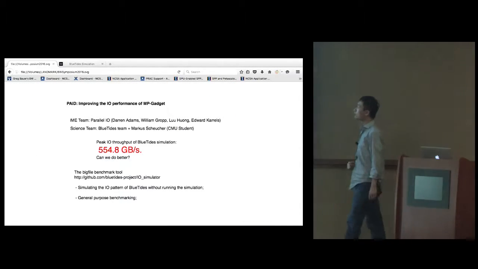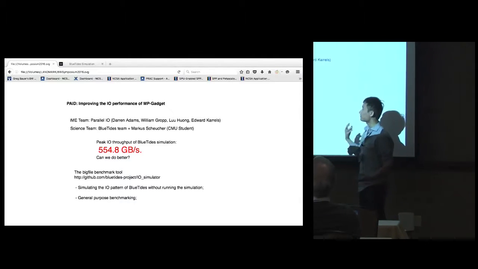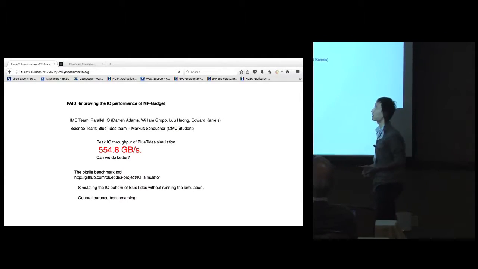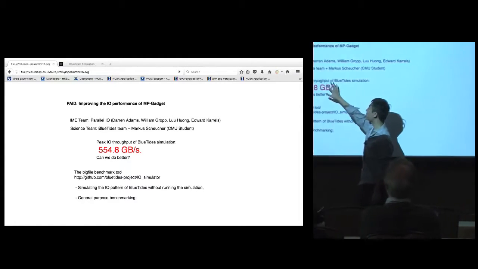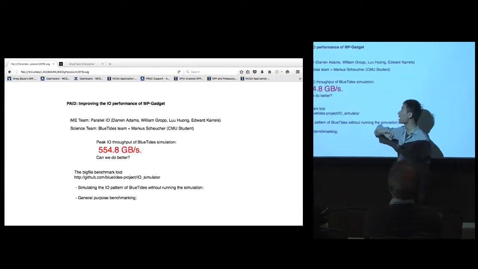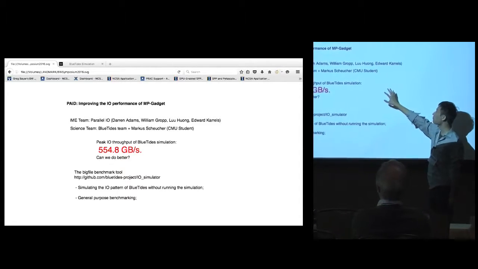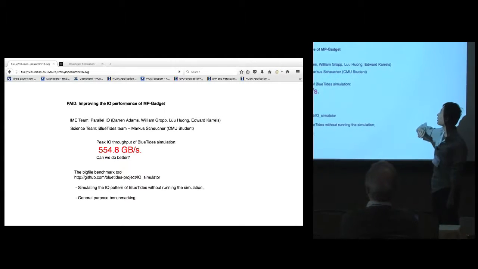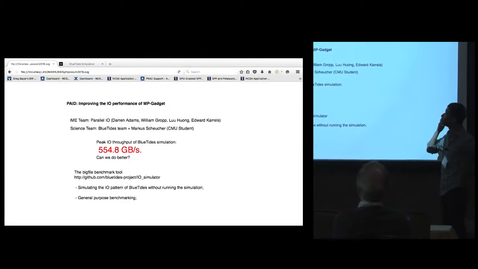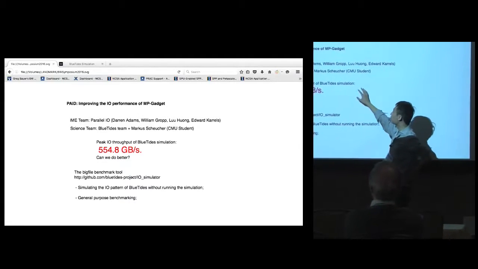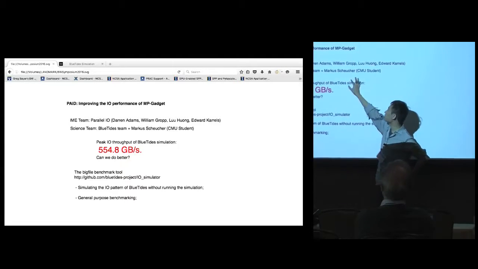We are also making progress on the I/O performance, understanding what we were doing and why it was good, actually, through the PAID program. In the PAID program, we are paired with the IME team from the University of Illinois, with Darren Adams, William Gropp, Lu Huang, and Ed Karrels. Lu Huang just graduated over last year. We also have a new student in the science team working on this project, Markus Scheucher.